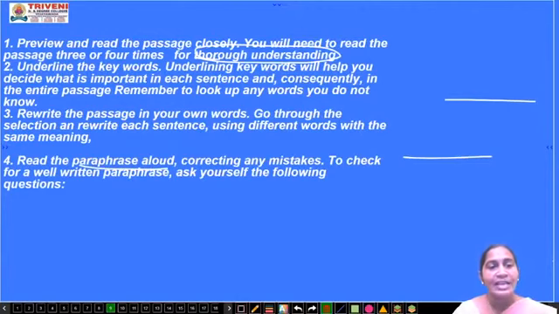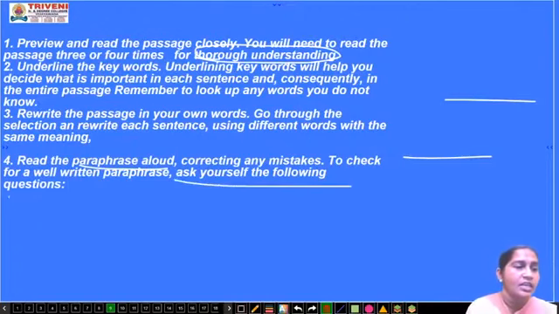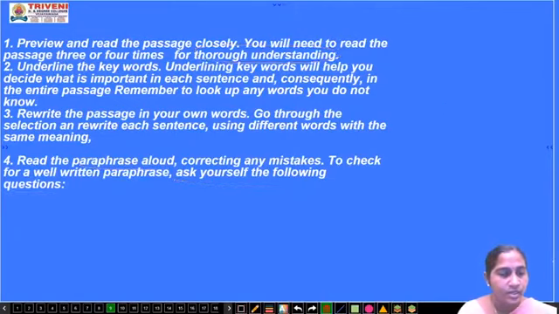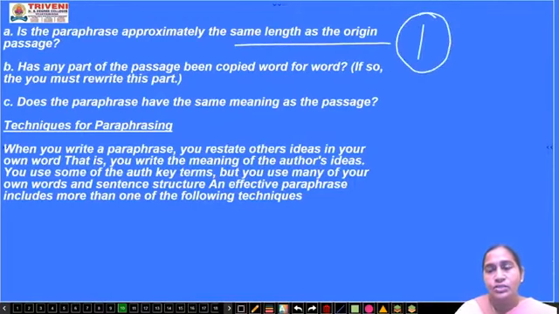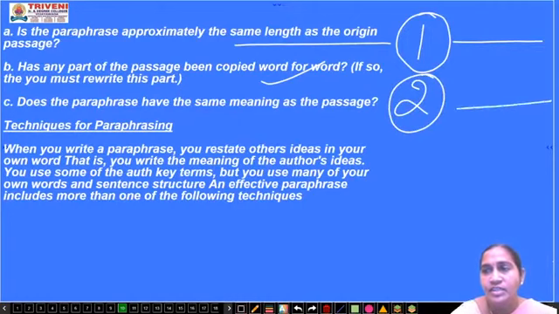To check for a well written paraphrase, ask yourself the following questions. Again, after writing a paraphrase, just ask yourself these questions. What are those questions? A simple question. Is the paraphrase approximately the same length as the original? This is the first point you have to ask yourself, whether the length is the same or not. Second point, has any part of the passage been copied word for word? The sentence you have written is just copied as the original.